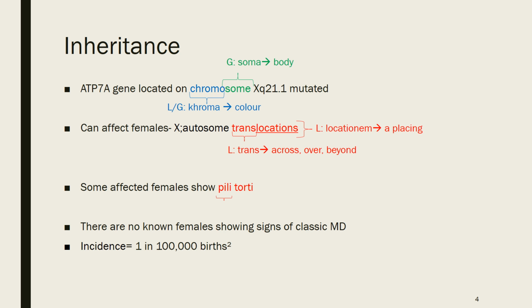Some affected females show pili torti, and this is the classic presentation of children with Menkes disease, where they get twisted hair, and that's literally what it means in Latin. I've got a picture of that a bit later on to be able to see, but it's a really distinctive type of hair that Menkes patients show. There are no known females that show signs of classic MD, which is where you have neurological symptoms involved. It's mainly just the hair symptoms for females. And the incidence is 1 in 100,000 births, so it's really, really rare. It's not very common at all.